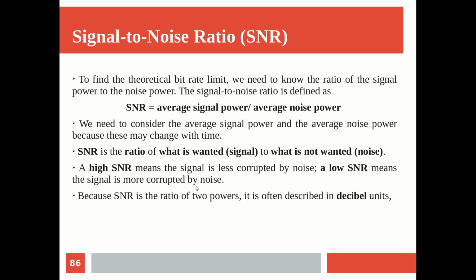Now, as SNR is a ratio of two power terms, just like in the previous case, we use the decibel notation for the power. Similarly, here also you can use the decibel unit for representing signal to noise ratio, and that is the most popular compared to the other one.